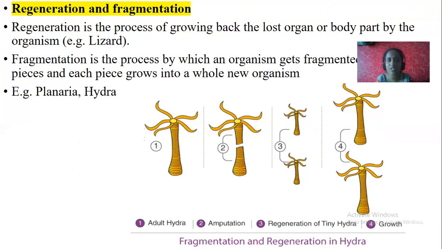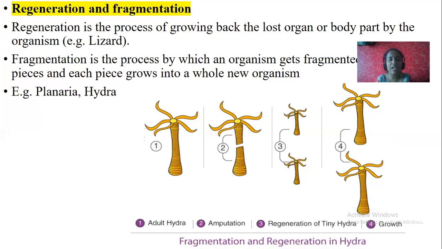Each piece grows into a whole new organism through the process of regeneration. So regeneration is a continuous process of fragmentation.